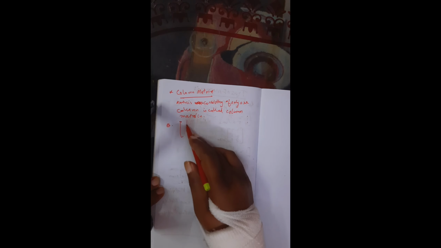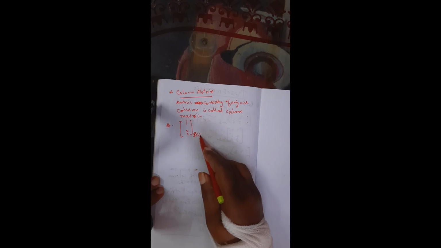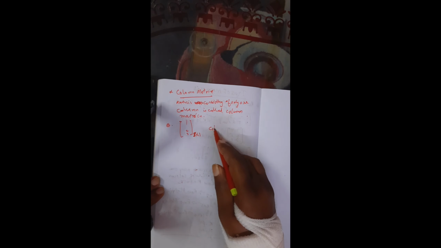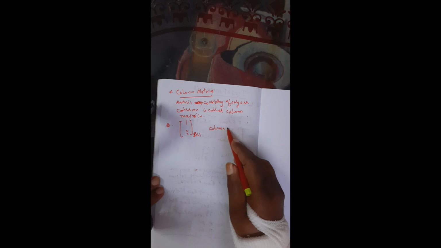Okay, column matrix. Example we are taking here 1, 2, 3. Number of rows is 3, but column is 1.